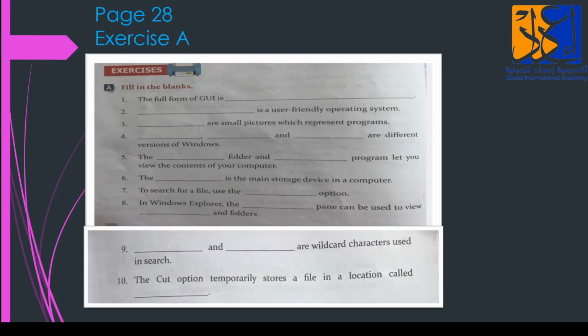Next, let's start. Page 28, exercise A. Number 1. The full form of GUI is Graphical User Interface. Done? Number 2. Dash is a user-friendly operating system.